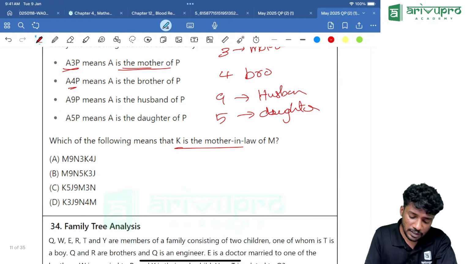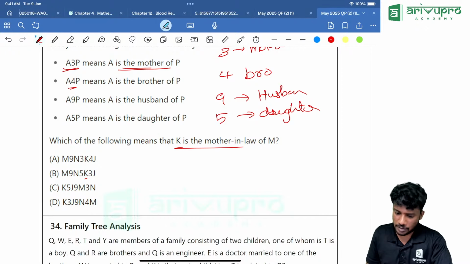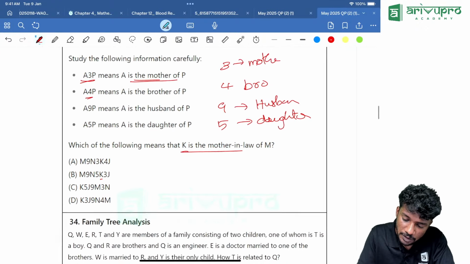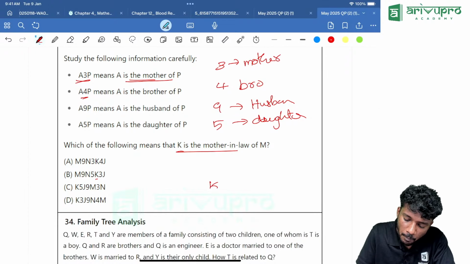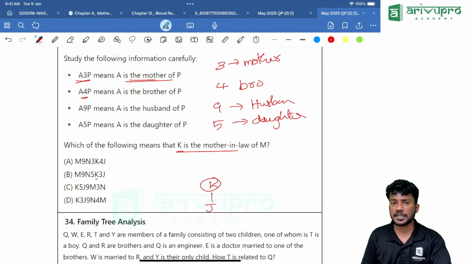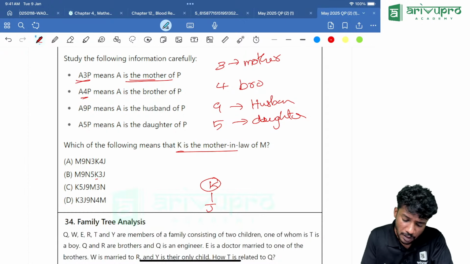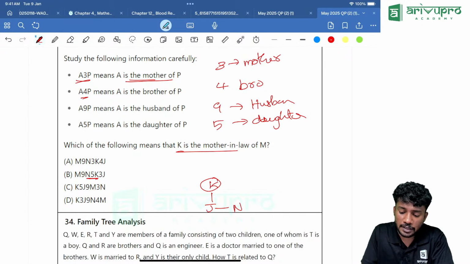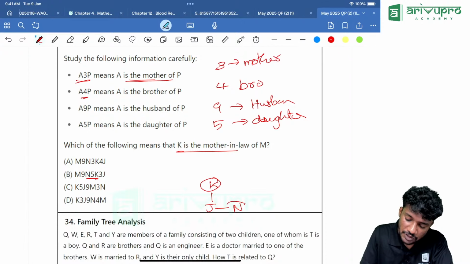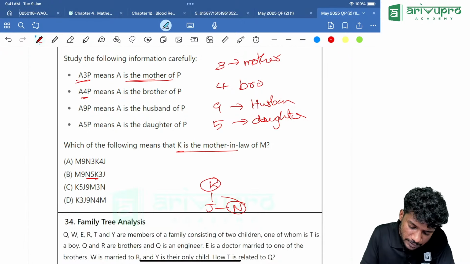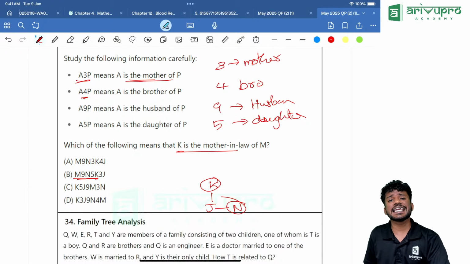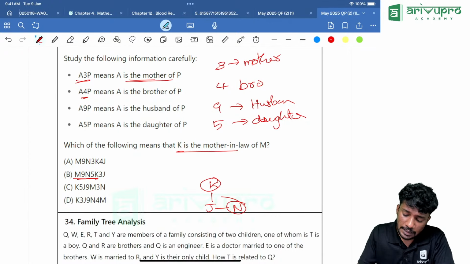If you look into it, we will try option B, because I'll tell you the reason for choosing option B. K3J. K3J means K is the mother, right? K is the mother of J. Correct? Yes, second generation is J. Then what is given? After that we will try N5K. N5K means N is the daughter of K. That means sibling of J and is a female. Then what is there? M9N. M9N means what? M is the husband of N.